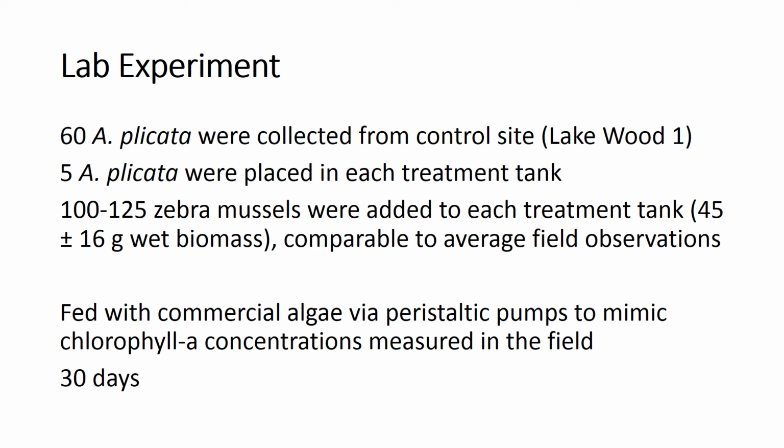the lab. Once back in the lab, we had 12 tanks and 5 Emblema plicata were placed into each tank. Tanks that received zebra mussels received anywhere from about 100 to 125, which is about 45 grams of wet biomass, and that was comparable to low density and high density field averages. They were then fed with commercial algae via a peristaltic pump, and that was to mimic local chlorophyll A concentrations measured at Lakewood 1. This experiment then ran for 30 days.